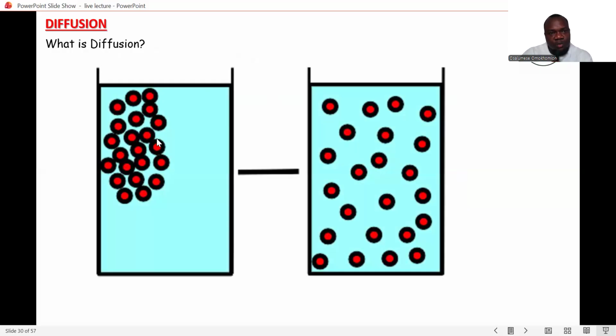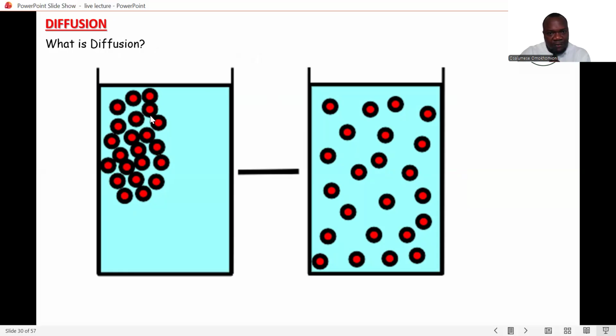All right, this is just a picture that explains what I'm talking about. This point here contains high amounts of molecules. This here is what is highly concentrated. So from this region, it tends to diffuse all over.